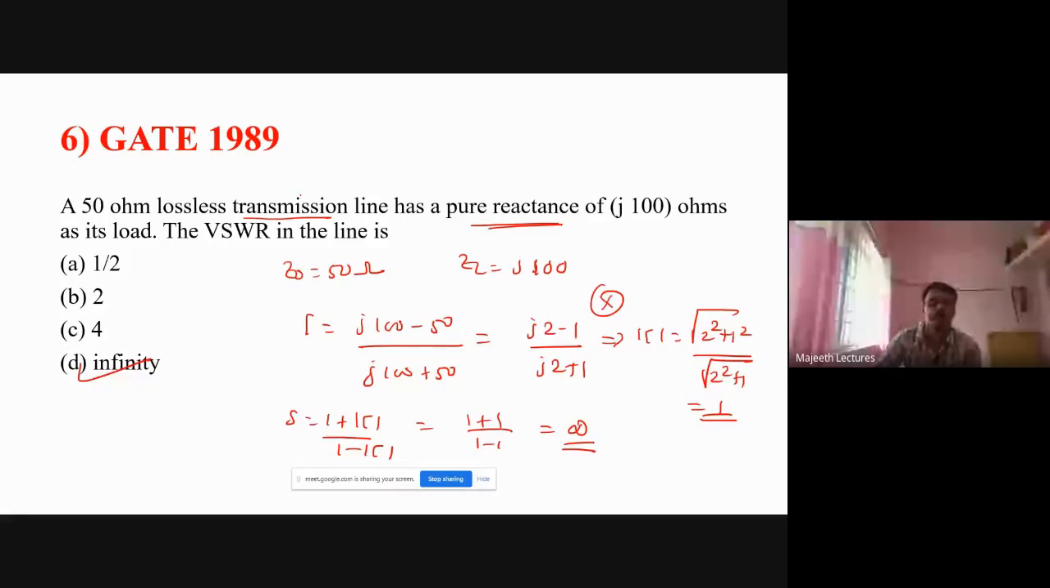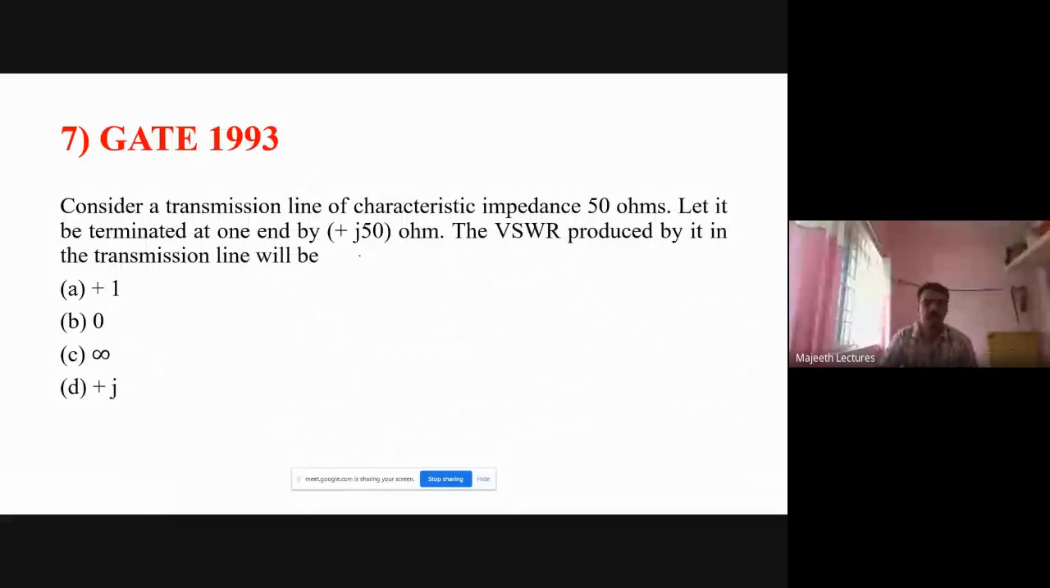Right? You note down problem number 6 and 7. I will come to the conclusion later. You see 7. Again, you see the characteristic impedance is 50 ohm, Z0 50 ohm, terminated by load. Load is j50 ohm. What is VSWR? So if you want to find VSWR, first find gamma. ZL, j50 minus Z0, 50, over j50 plus 50. Again, you see, don't simplify anything because both our numerator and denominator are having the same number.